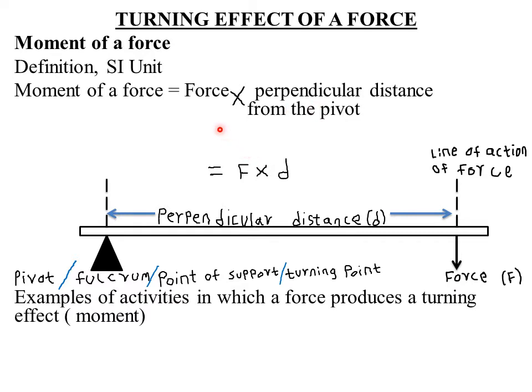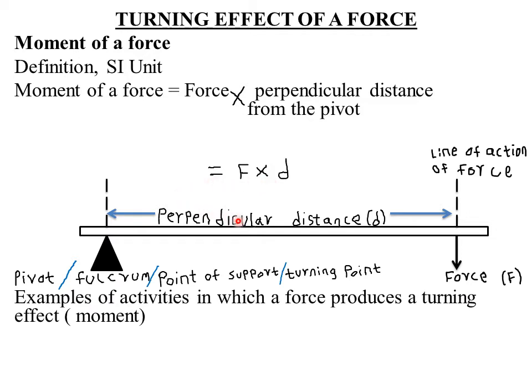So in terms of symbols, force is always represented by capital F. Then perpendicular distance, in this case, we represent it by small d. So if you are saying that moment of a force is the product of the force applied and the perpendicular distance from the pivot to the line of action of the force, then it means mathematically moment of a force, or simply moment, will be given by force times d, that is the force applied times the perpendicular distance from the pivot to the line of action of the force.